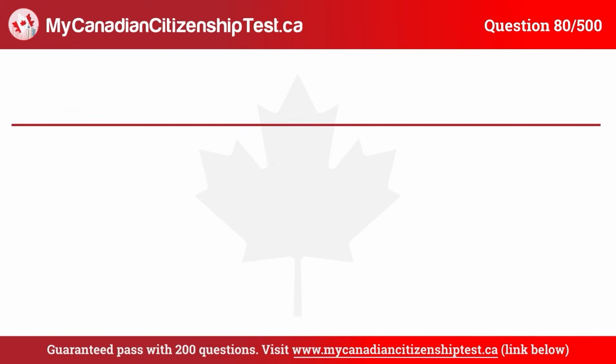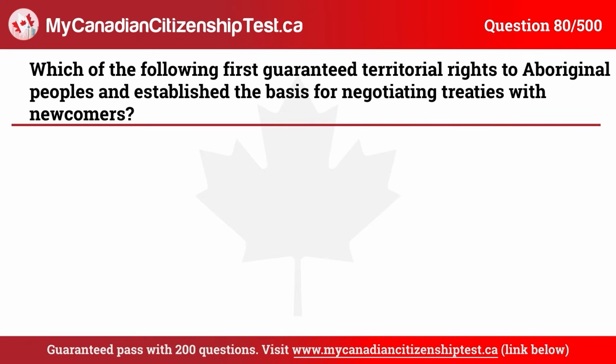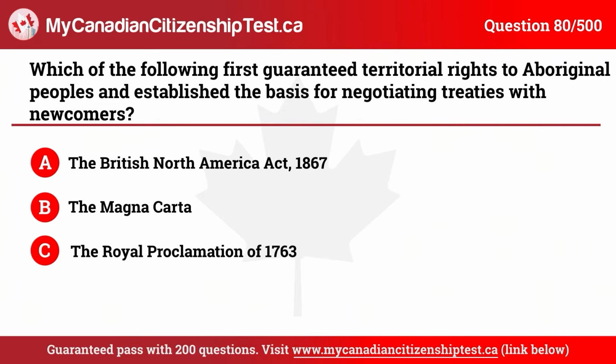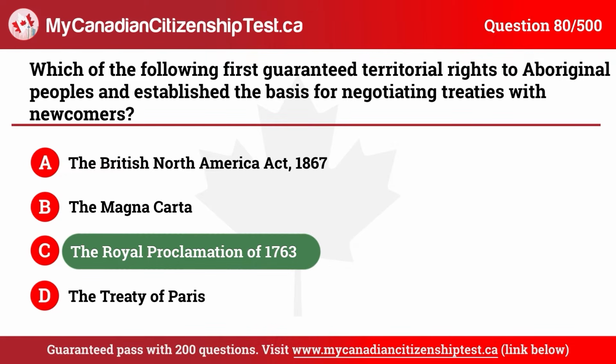Question 80. Which of the following first guaranteed territorial rights to Aboriginal peoples and established the basis for negotiating treaties with newcomers? A. The British North America Act, 1867. B. The Magna Carta. C. The Royal Proclamation of 1763. D. The Treaty of Paris. The correct answer is C. The Royal Proclamation of 1763.